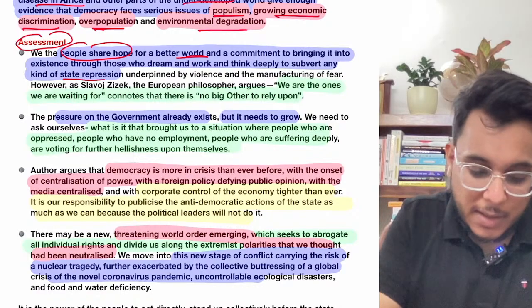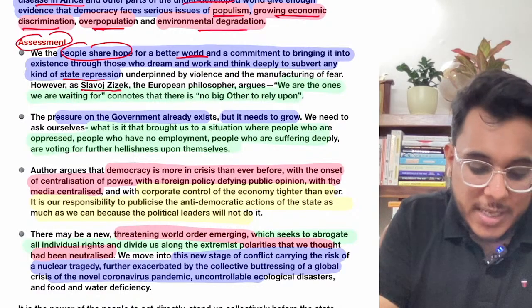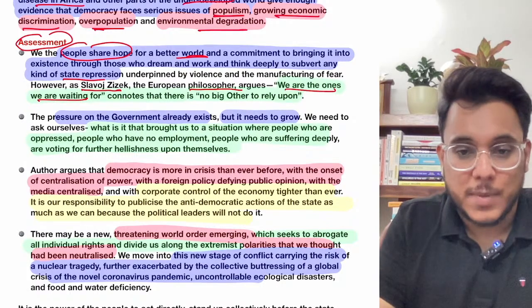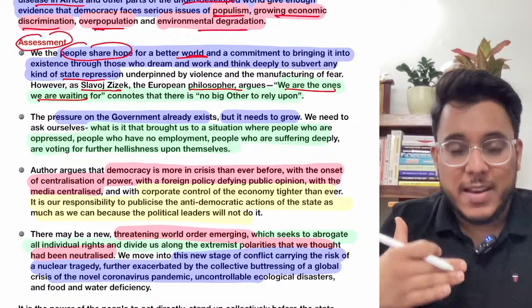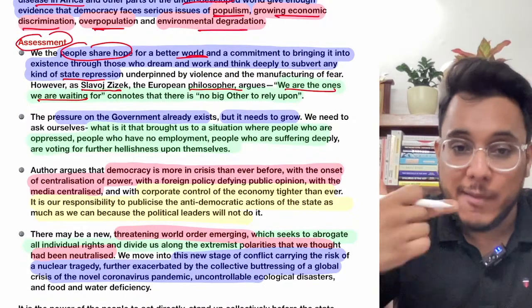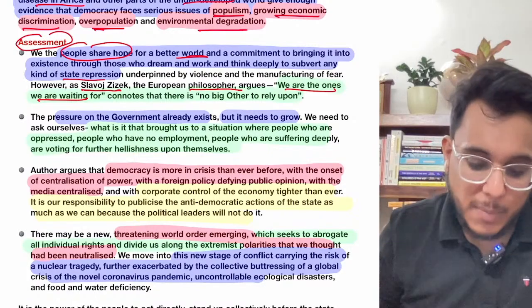Now here there is Slavoj Zizek, the European philosopher. What he says is that we are the one we are waiting for. So it simply means that we are waiting for justice, we are waiting for development, but nobody else will bring that development. We are the ones who ourselves will bring the development.